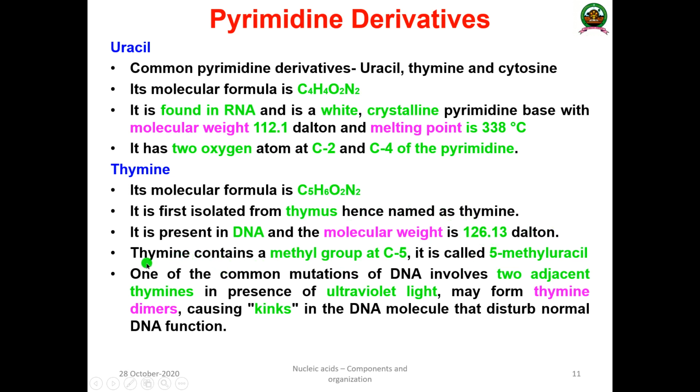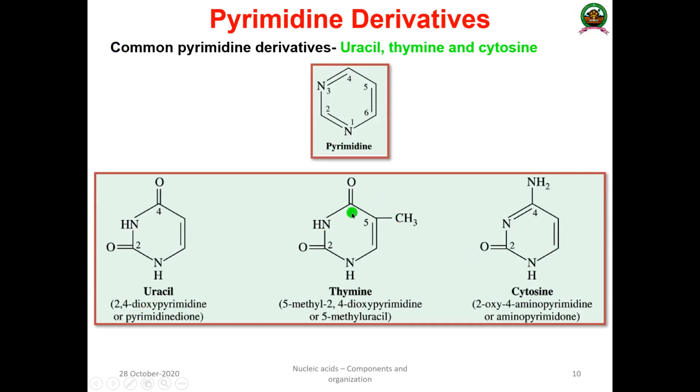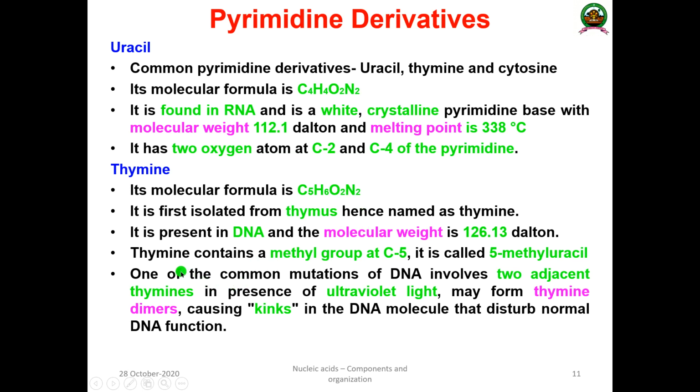Thiamine has a methyl group at the C5 position, and the remaining structure is exactly uracil, thus it is known as 5-methyl uracil.